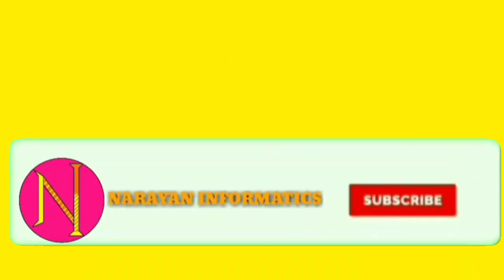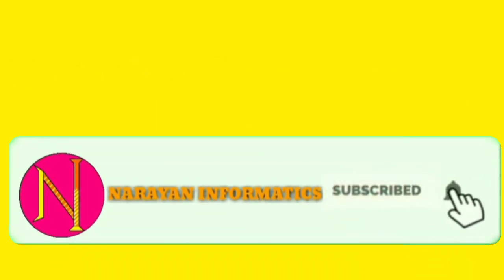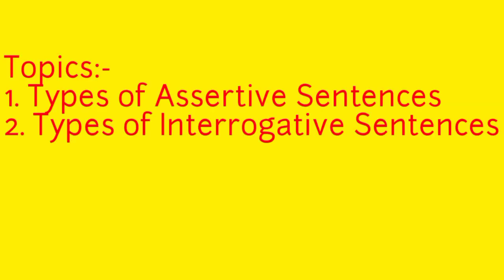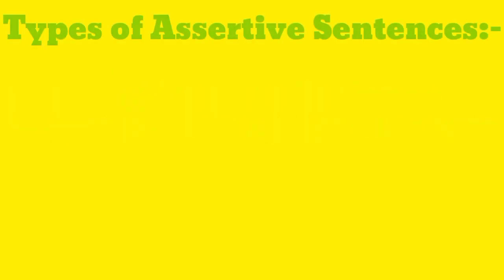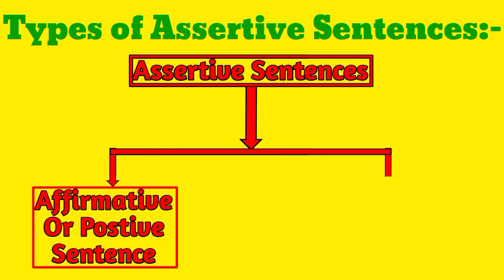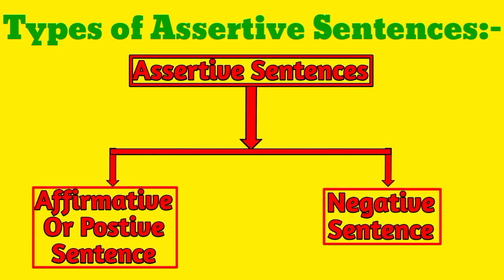As you all must have recalled all the things that I told you in the previous video, let's start with the topics. The topics are types of assertive sentences and types of interrogative sentences. Now we will start with our first topic, that is types of assertive sentences. There are 2 types of assertive sentences: affirmative or positive sentence and negative sentence.